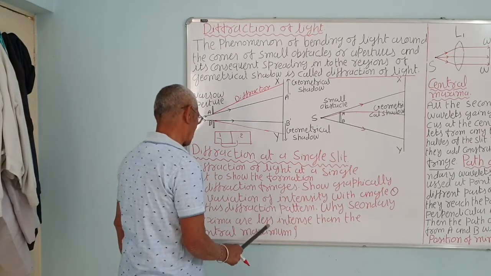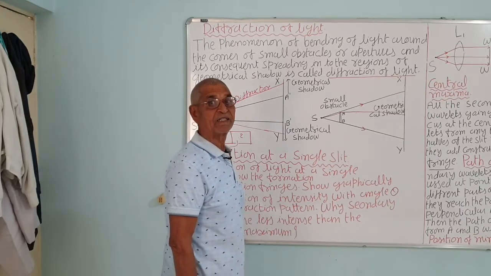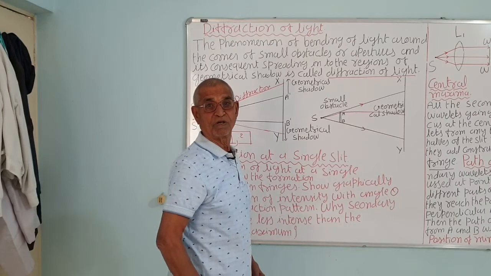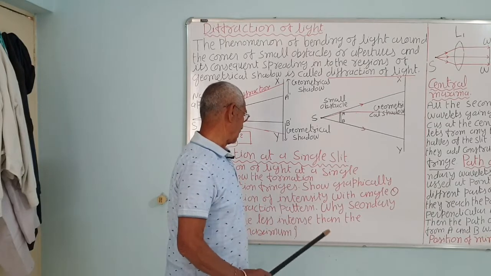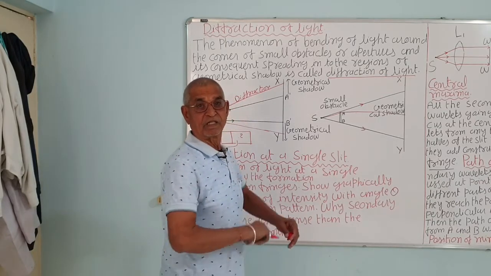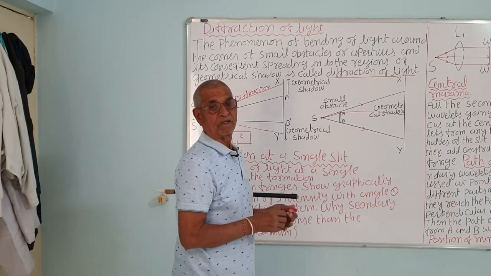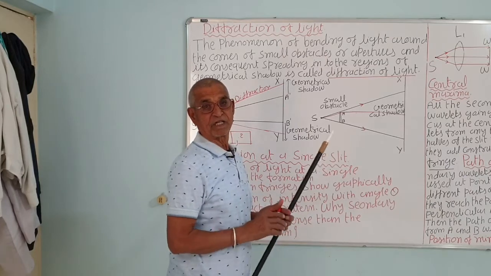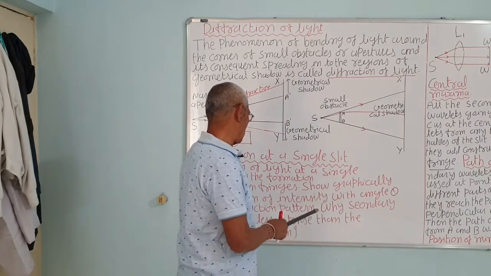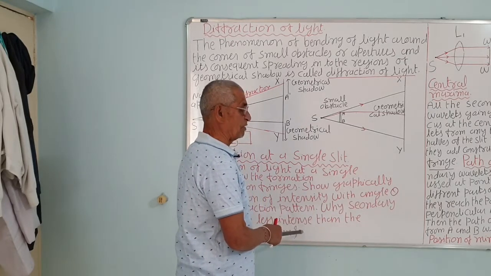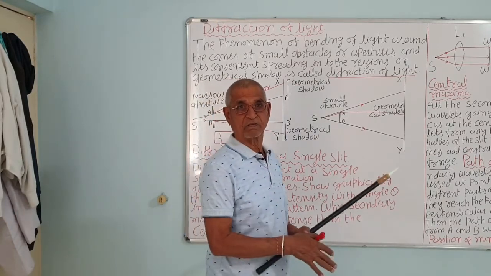Why are secondary maxima less intense than the central maximum? The secondary maxima are less intense. The ratio is 1:1/21. So very less, in the case of diffraction, unlike the interference pattern. In Young's double slit experiment, we have studied that the intensity of fringes is the same for all fringes. But here the secondary maximum is less intense, the third maximum will be much less, and so on. So intensity decreases as the order of maxima increases.